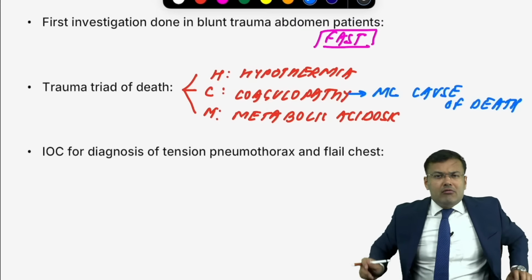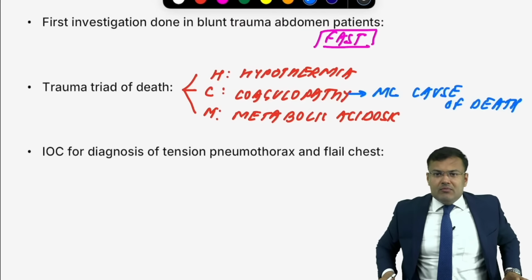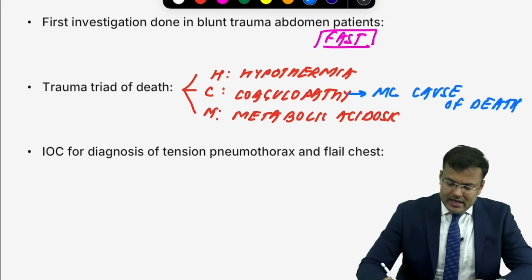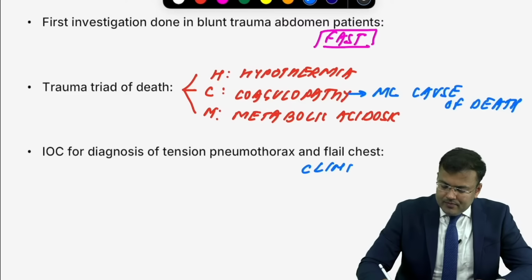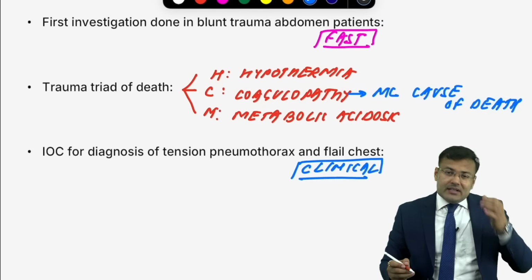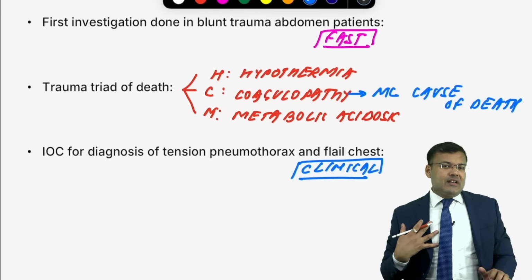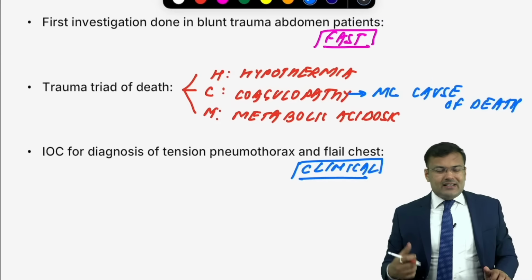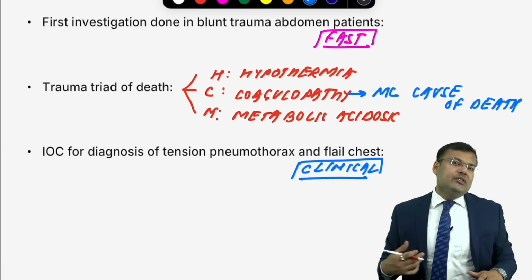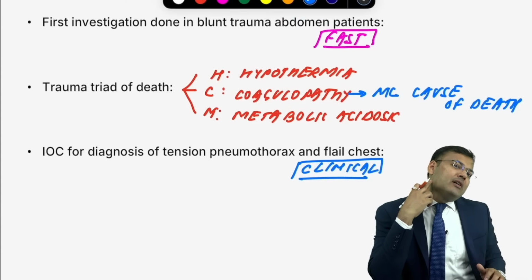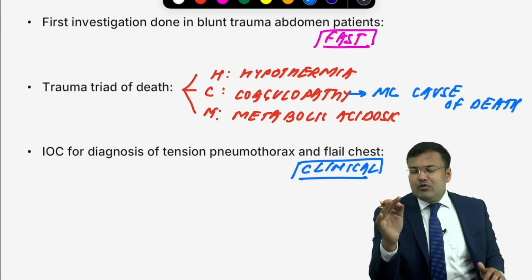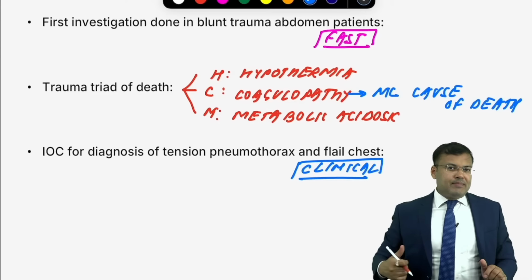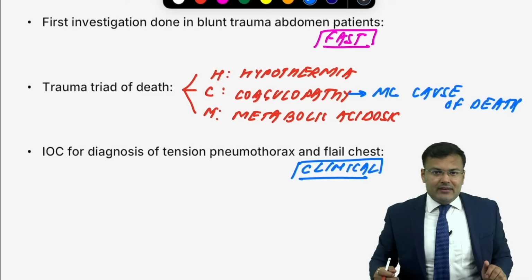Next, how do you make the diagnosis of tension pneumothorax and flail chest? Clinical. Remember, don't waste time. So it's a clinical diagnosis. If you suspect the patient is having tension pneumothorax, the patient is having dyspnea, tachypnea, absent breath sounds, and on percussion there is hyperresonance. Patient is in a state of shock, with distended neck veins. Put a wide bore needle in the 5th intercostal space in the anterior axillary line.